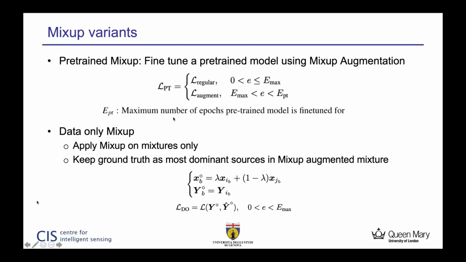Next is pre-trained mix-up, where we do regular training until Emax epochs, and then fine-tune the pre-trained model using mix-up augmentation until EBT epochs. And finally, data-only mix-up, where we apply the mix-up augmentations only on the mixture and keep the ground truth as the most dominant source in the mix-up augmented mixture.